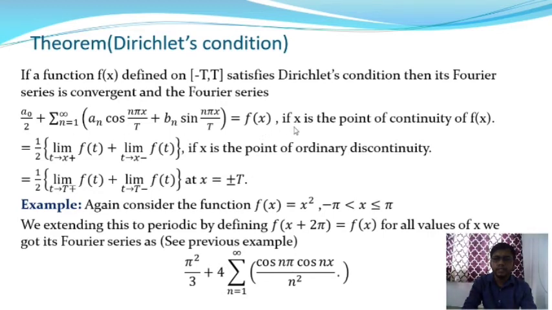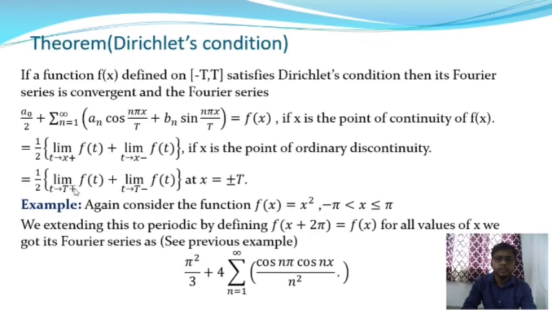So if x is a point of continuity of the function f(x), and it is also equal to 1 by 2 into limit t tends to x plus f of t plus limit t tends to x minus f of t if x is a point of ordinary discontinuity. So in that interval where the function is discontinuous, and after that we are going to take one more theorem on Dirichlet's condition.